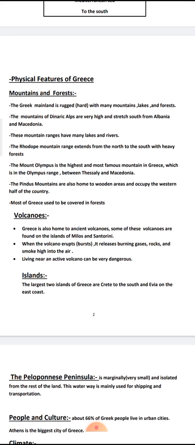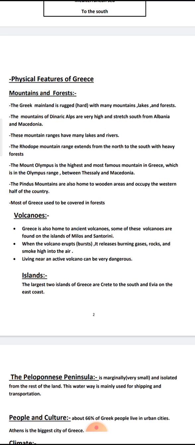The Dinaric Alps is a mountain range, and this mountain range has a lot of lakes and rivers. If I ask you, tell me the mountains in Greece, you can tell me: number one, Dinaric Alps. Number two, Rhodope Mountain Range.